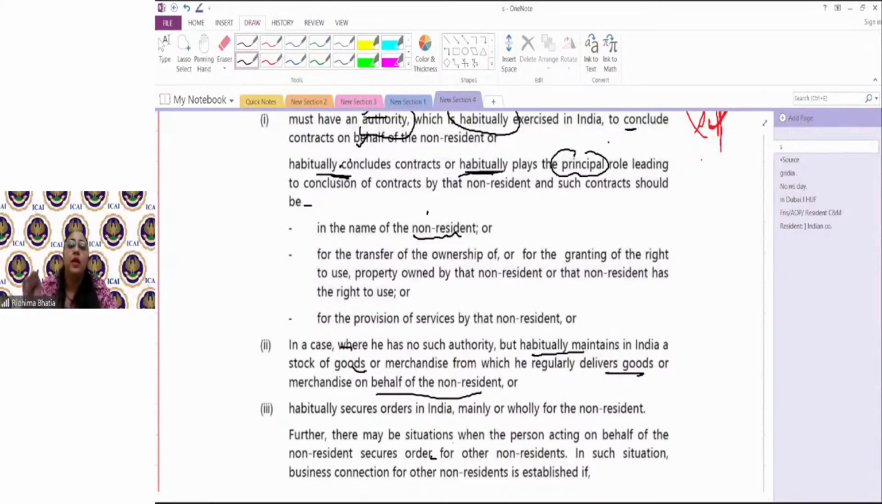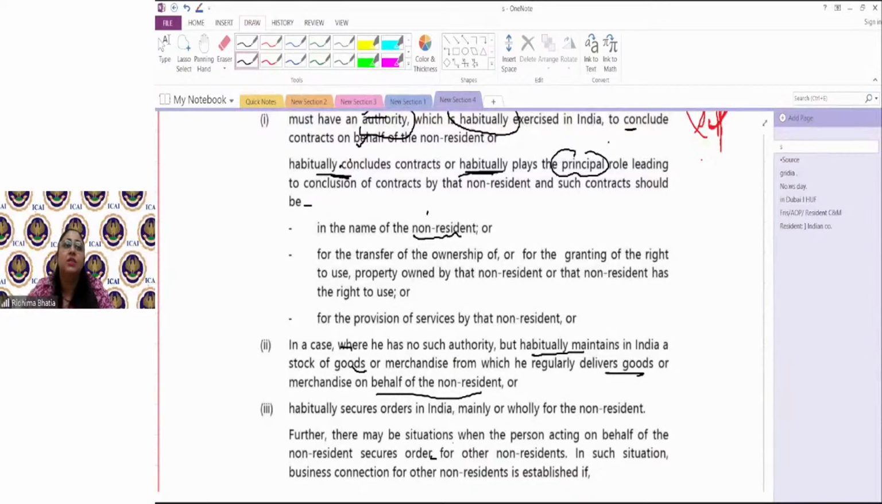If the stock is maintained outside India, what will happen? Shipment will become a big issue. So Mr. Ross very smartly finds a person who would maintain the stock of all these things, take care of the stock, and then on the instructions of the order received, he will deliver that stock. That means he's acting as a business connection for the non-resident.